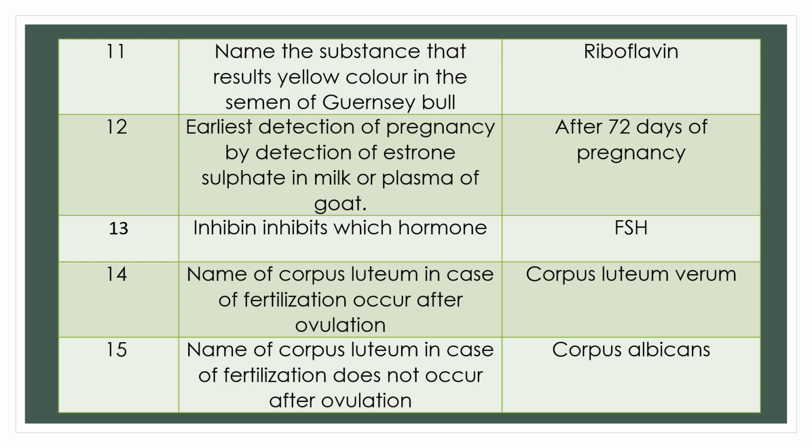Question 13. Inhibin inhibits which hormone? Important question. Inhibin inhibits follicle stimulating hormone.